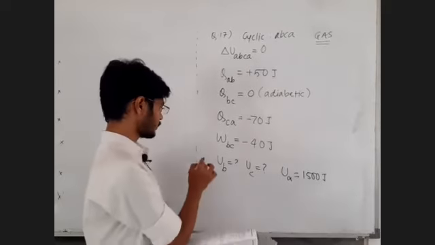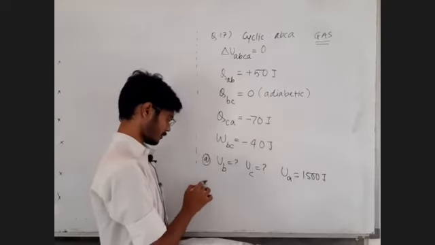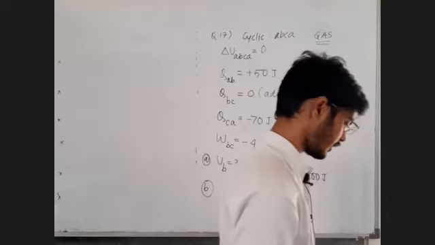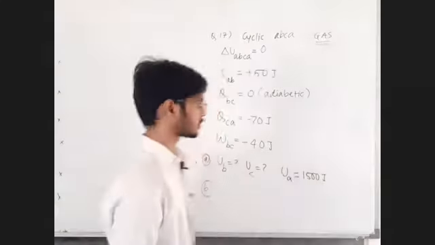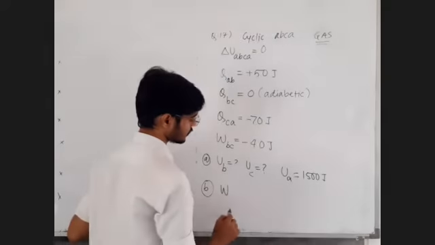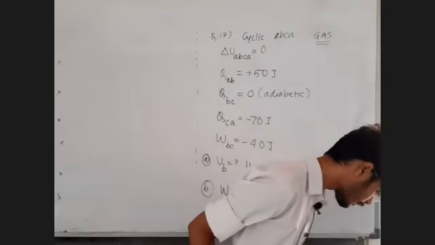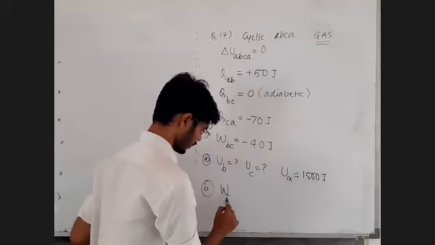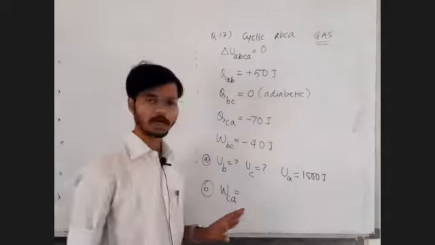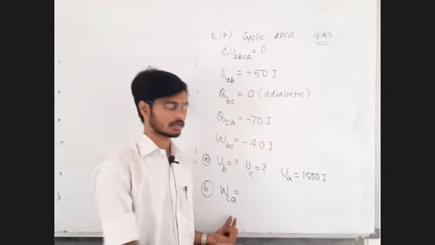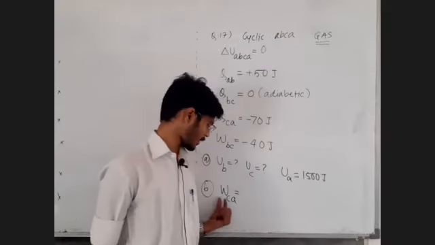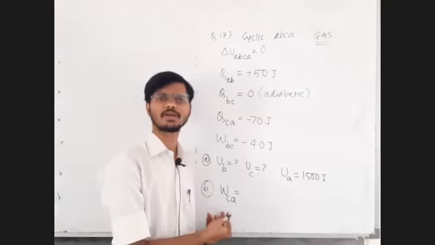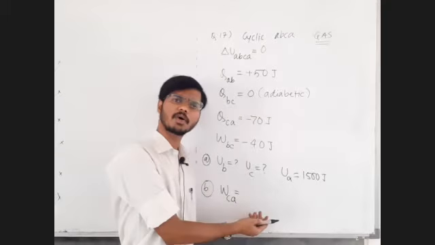And part B: calculate the work done by the gas during the part CA. Now here is the catch. You cannot say that since they said work done by the gas during CA, WCA must come out positive. Not so. They have asked for work done, which can come out positive or negative. Are you getting this? Reply in the chat box.